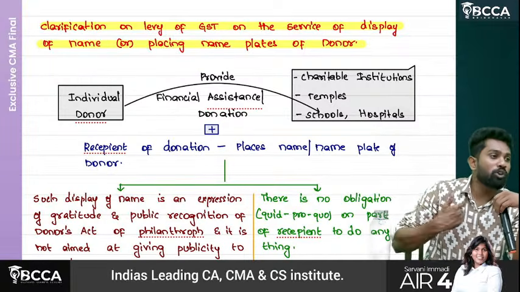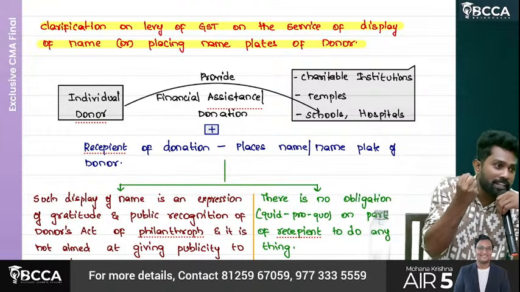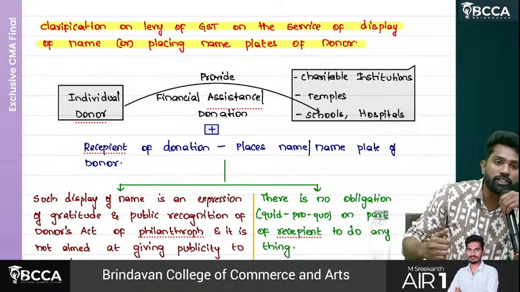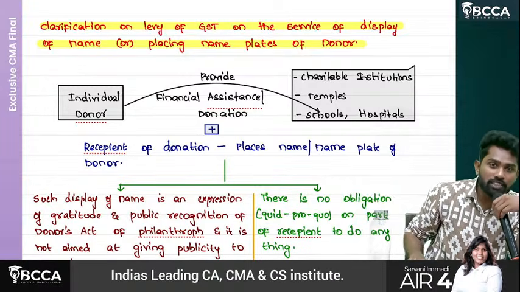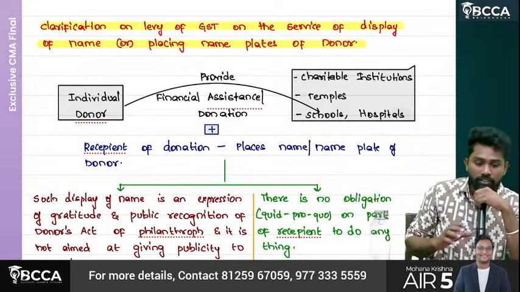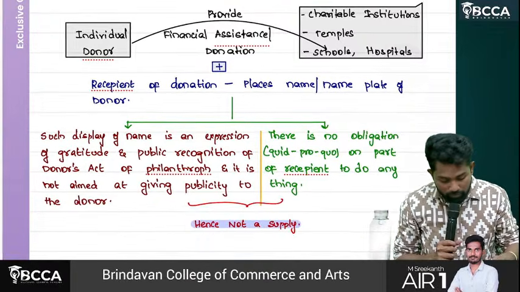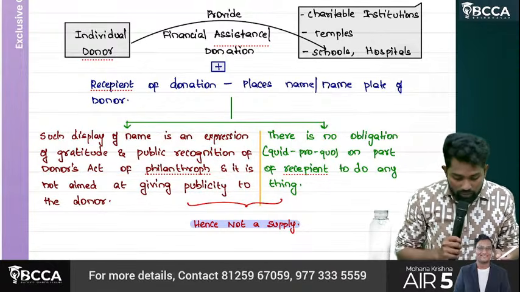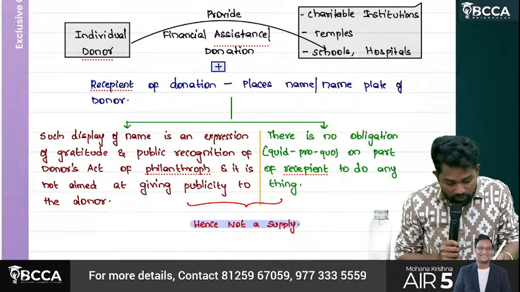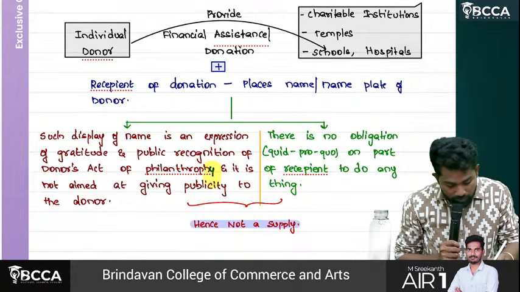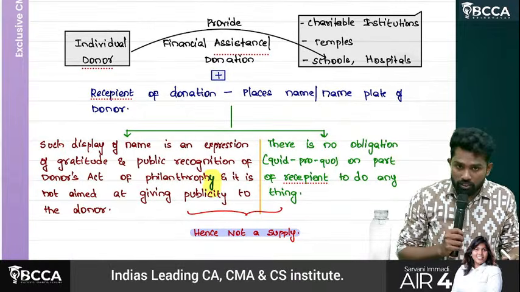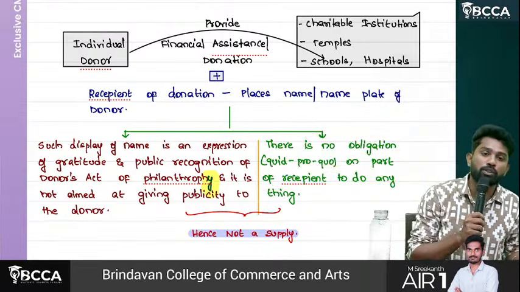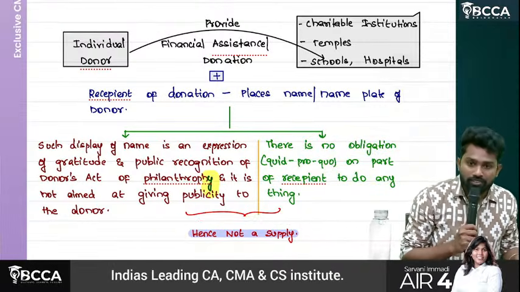Okay? So if there is no consideration at all, if she doesn't have a legal right to ask for something in the case of, or in the absence of doing something, then it is not a transaction, it is not a contract, it is not a supply. So that's what it said. Such a display of name is an expression of gratitude and public recognition of the donor's act of philanthropy, and it is not aimed at doing publicity for the donor. And the other one is what? There is no obligation or quid pro quo on the part of the recipient to do anything. Hence, it is not a supply.